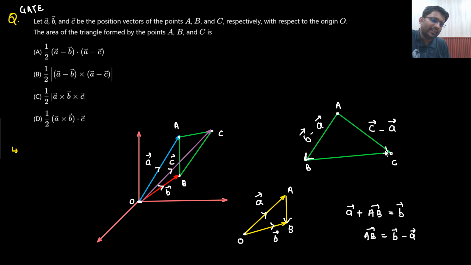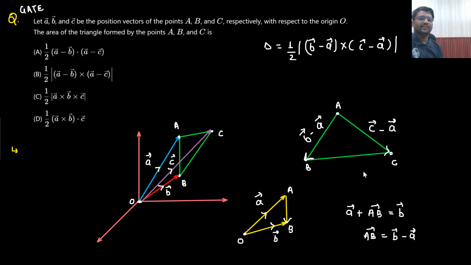So, I know two vectors, AB vector and AC vector. What am I supposed to find out? I am supposed to find out the area. That would be 1 by 2, AB vector, which is B vector minus A vector, cross product with AC vector, which is C vector minus A vector. That's it. This is the answer.